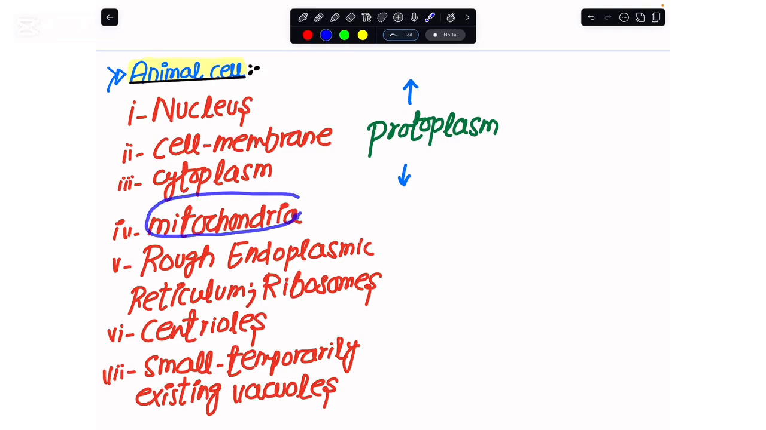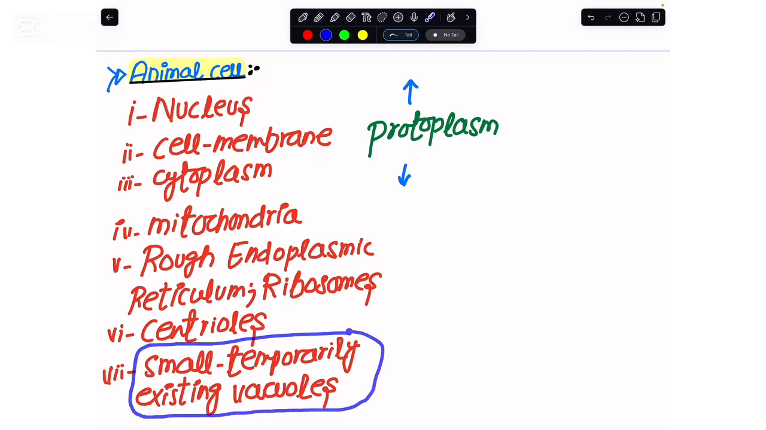Then we have the mitochondria, and within the cytoplasm of the animal cell, we come across a network of membrane, which is the rough endoplasmic reticulum. On the rough endoplasmic reticulum, we have small spherical masses, and these are the ribosomes. Then we have the centrioles, and animal cells also contain small, temporarily existing vacuoles.